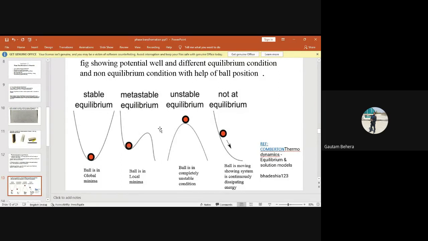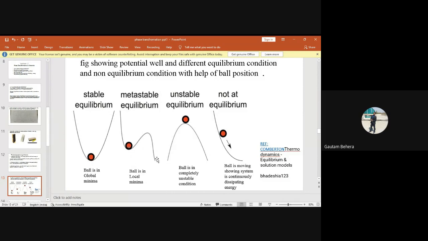Similarly, look at this one. This kind of situation is called the ball being in local minima, because this is not a global minima. This is a local minima, right? Because if you take the ball to this position, the ball may fall back to this one, or it may overcome this one and go to this. If the ball crosses this hill and comes to this one, the ball will remain here at the end.